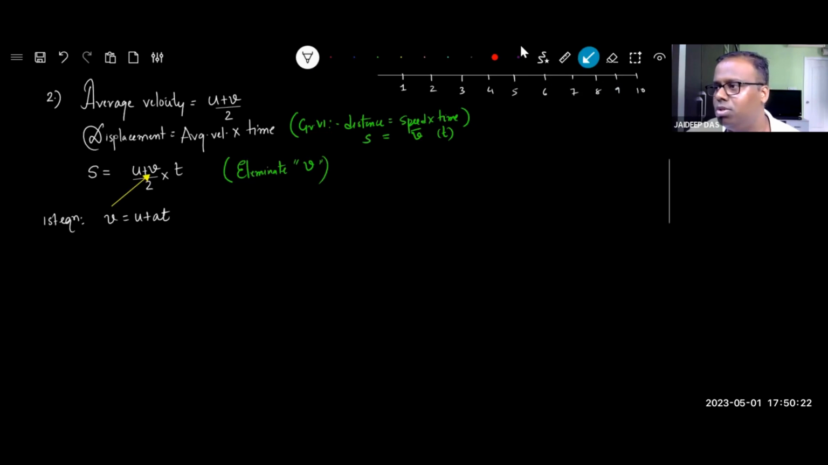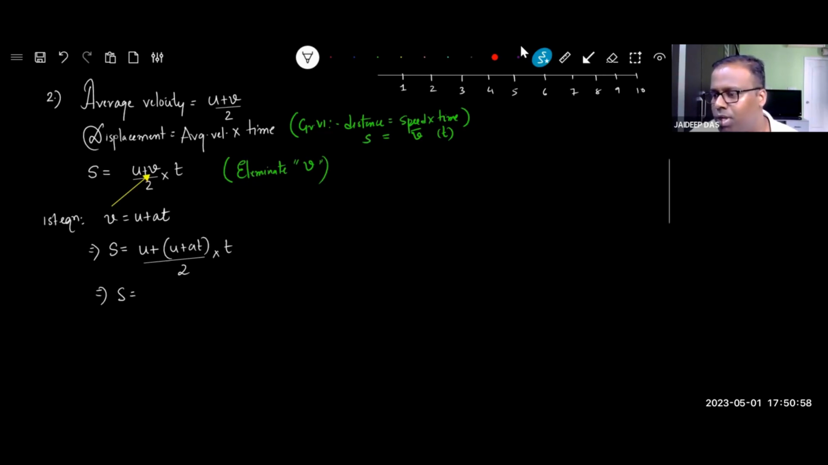Okay, so let's substitute. And don't take your eyes away. We will do it once again. First time you try and understand. Look at the board. S is equal to u plus, instead of v, I am writing u plus at, divided by 2, into t. Samajh mein aaya? Very good. Okay. Or S is equal to, okay, v is equal to u plus at. So S is equal to u plus this. Okay, right. Let's go ahead.